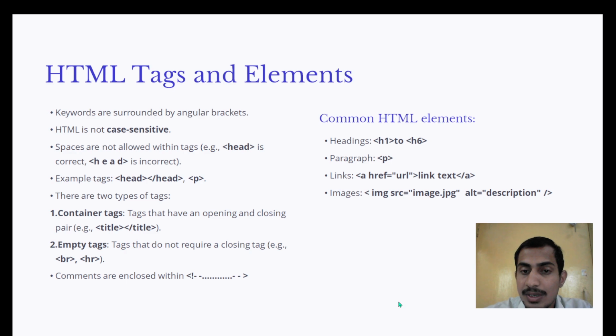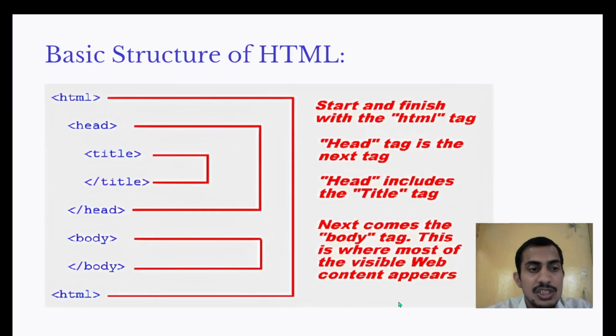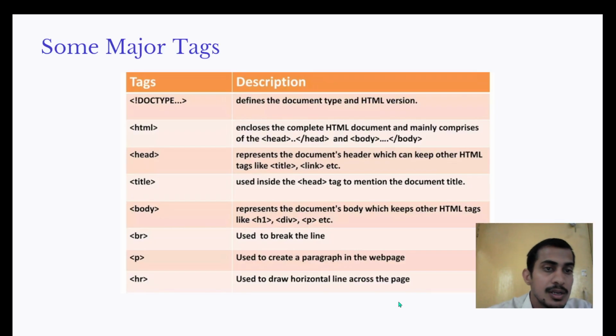Common HTML elements: heading, paragraph, link, image with src. There is a basic structure of HTML. It starts and finishes with the HTML tag. The head tag is the next tag, including the title tag. Next comes the body tag. This is where most visual web content appears. Some major tags: doctype is the HTML version. HTML encloses the complete HTML document and mainly comprises the opening HTML and closing HTML.